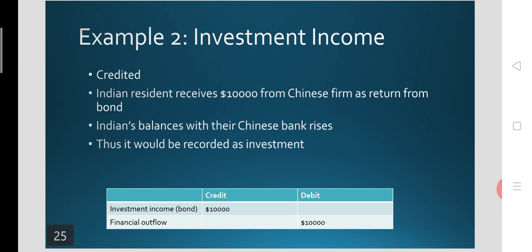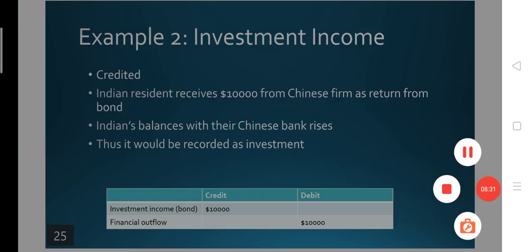Even though the investment income is an inflow received by the Indian resident, that will be credited in the BOP's current account, but at the same time it will be recorded in the debit side of BOP in the financial account as a short term financial outflow, as India's balances with the Chinese bank will rise. That would be considered as a type of short term investment.